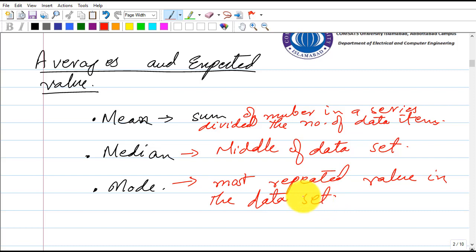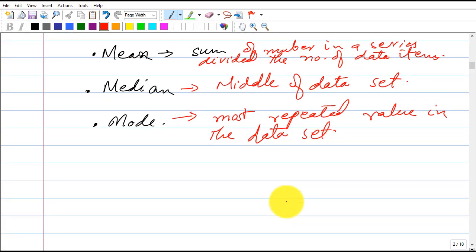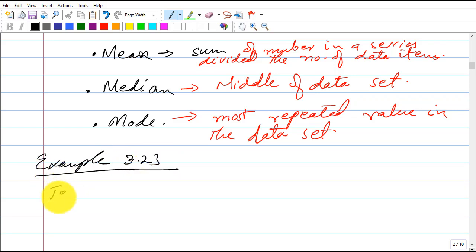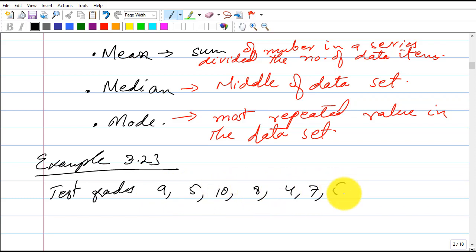So let's look at one simple example to understand these basic concepts. This is example 3.23. Suppose we have the test grades of 10 students, from 0 to 10. So we have 9, 5, 10, 8, 4, 7, 5, 5, 8, 10.